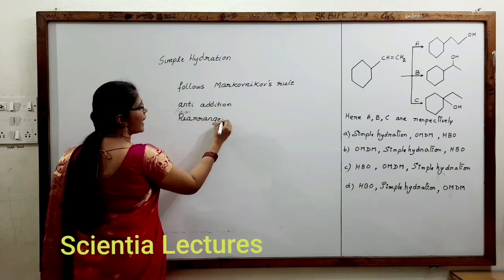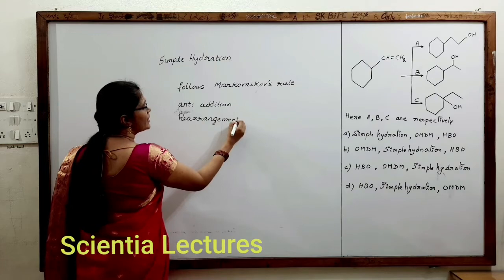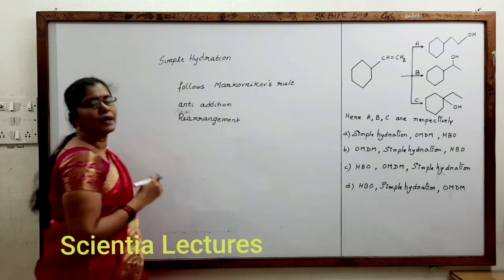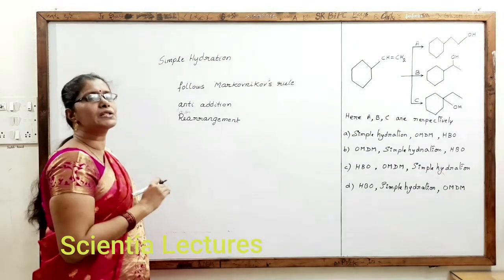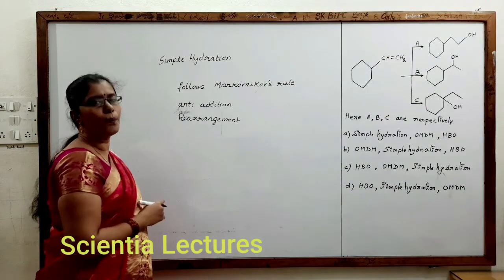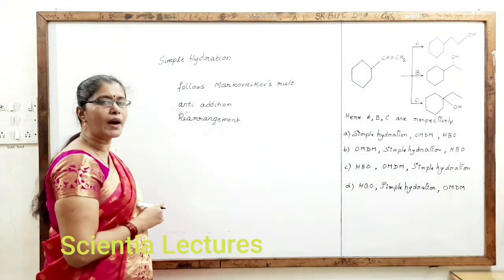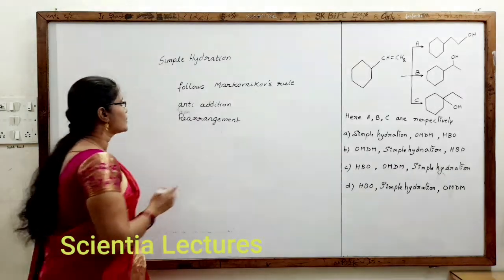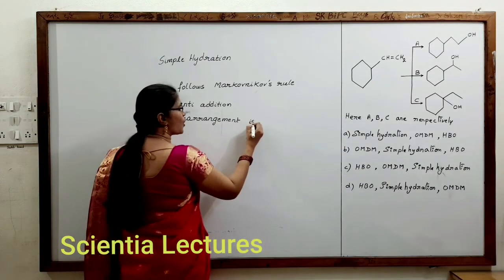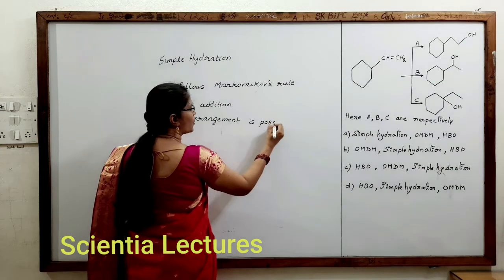What is meant by anti-addition? To avoid steric hindrance, the adding reagent will generally be added on opposite sides of the unsaturation so that it can avoid steric hindrance. So rearrangement is possible for the carbocation.